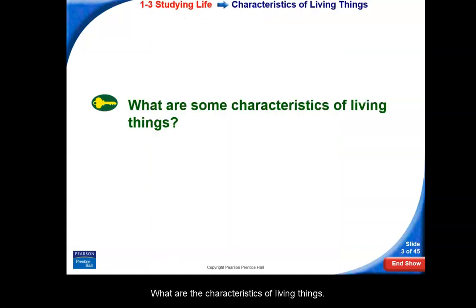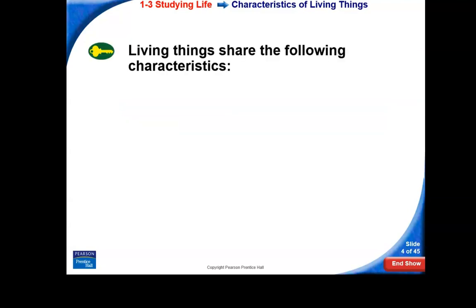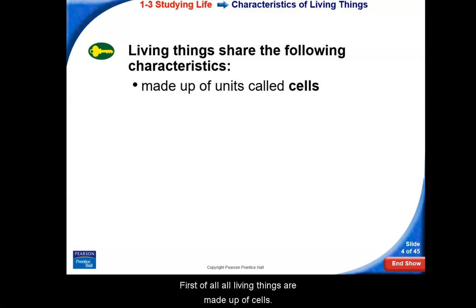Now, what are the characteristics of living things? These are the characteristics that all living things share, and they must meet all these requirements. So let's begin. First of all, living things are made up of cells. Okay? All living things are made up of cells. So for an example, the coronavirus is not made up of a cell, so it is not considered a living thing.